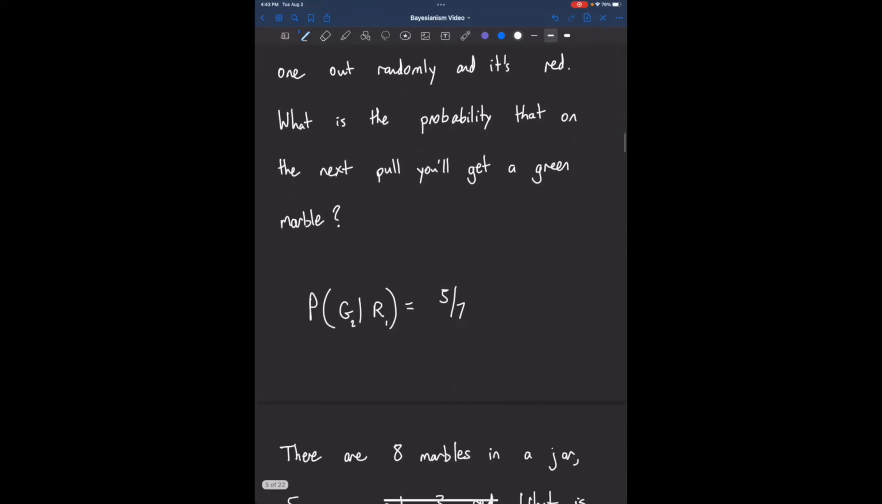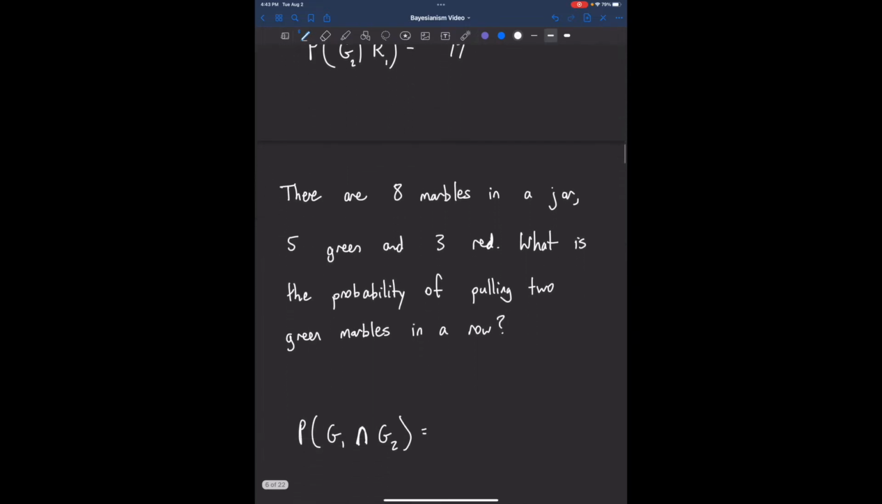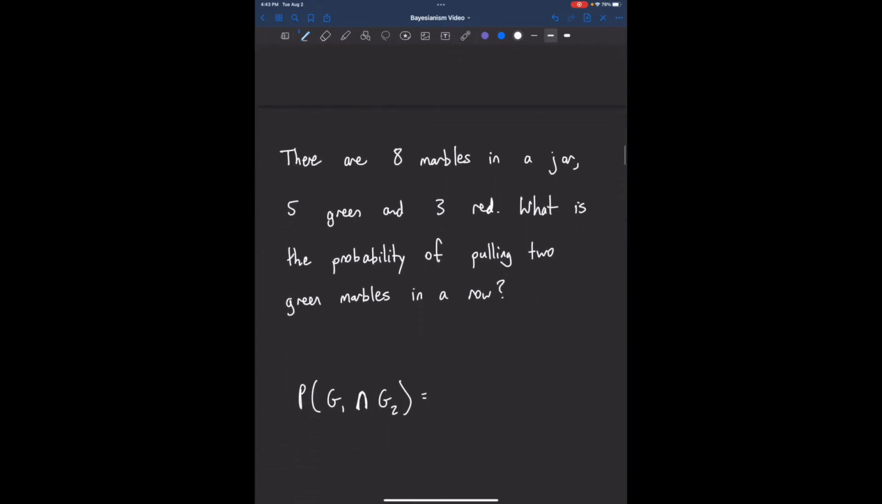Okay, now that we have a basic handle on conditional probabilities, let's keep moving forward towards understanding Bayes' theorem. Given the same setup as before, the 8 marble jar scenario, what's the probability of pulling 2 green marbles in a row? This notation here, this little horseshoe shape, means the probability of pulling a green marble on your first pull and pulling a green marble on your second pull. So this upside down horseshoe means and.